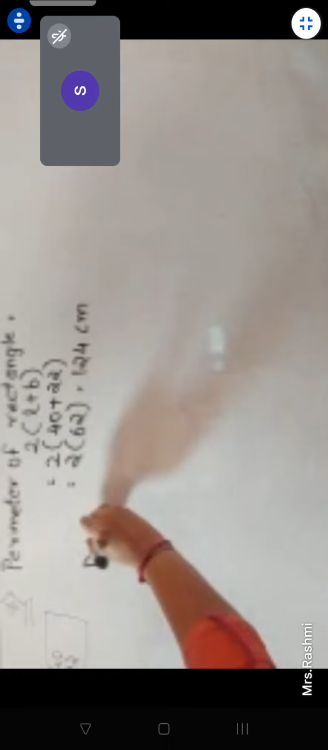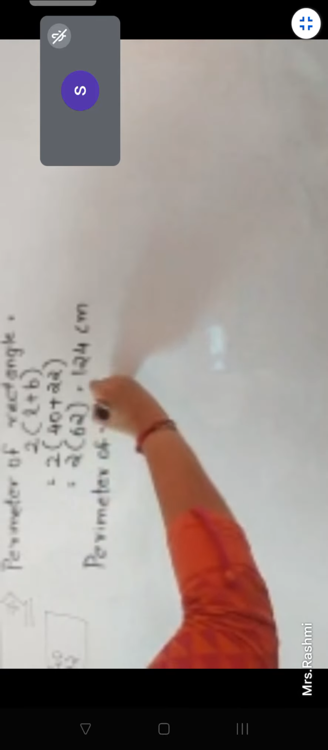Now what is the perimeter of the square? Same as the perimeter of the rectangle. P of square is equal to 124. Yes.